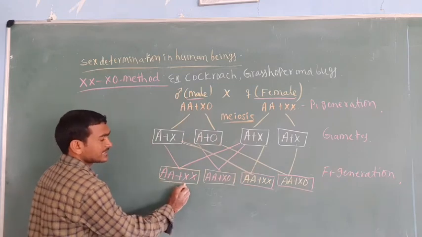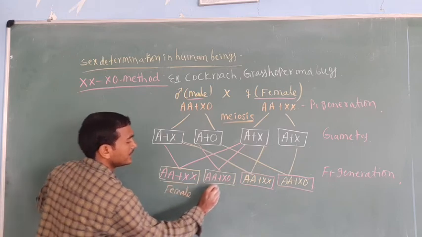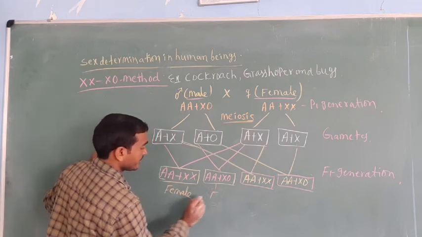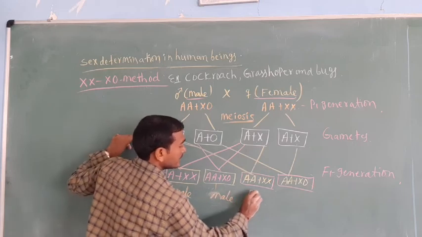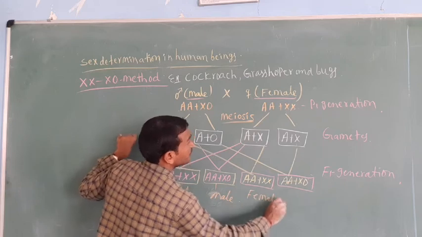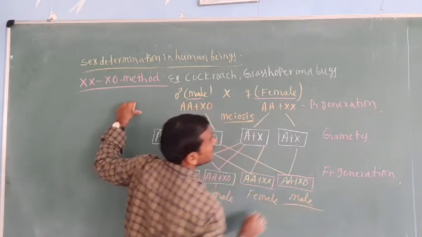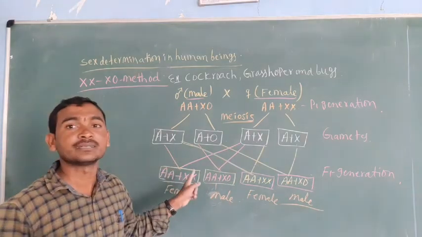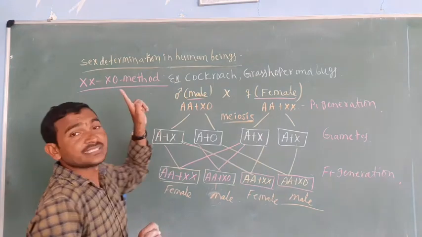Autosomes plus XX is female; autosomes plus X0 is male. That is the female grasshopper, bug or cockroach, and X0 is the male grasshopper or bug. So that is the normal formula of the XO method.